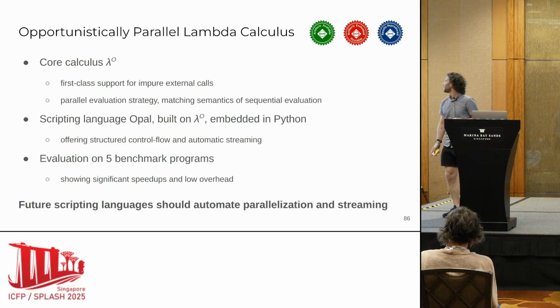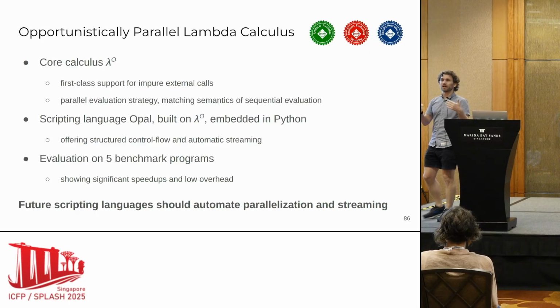So finally, existing scripting languages are high level in that they automate certain low-level details like memory management. And I think that future scripting languages can and should automate low-level details like parallelization and streaming as well.